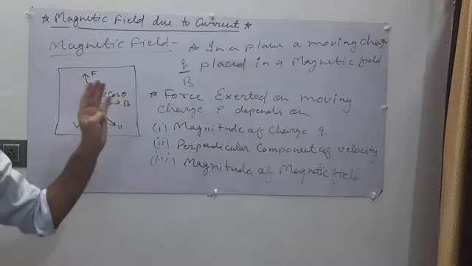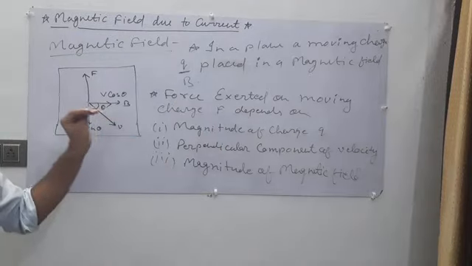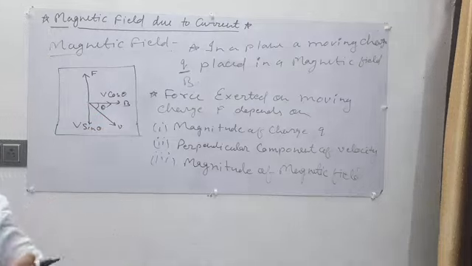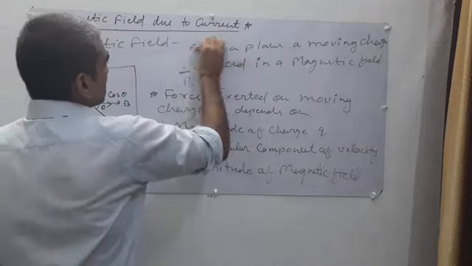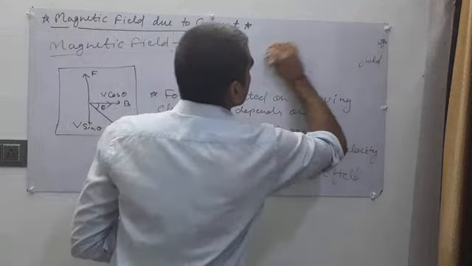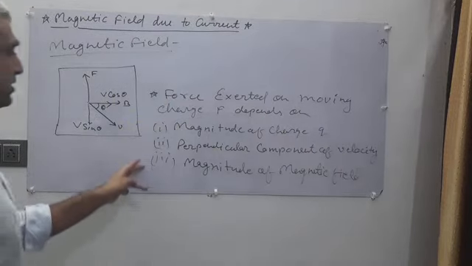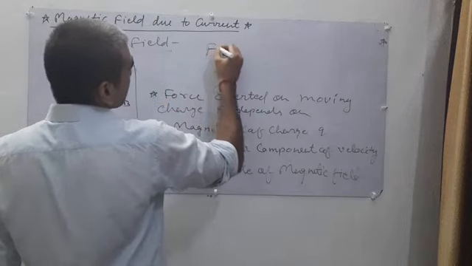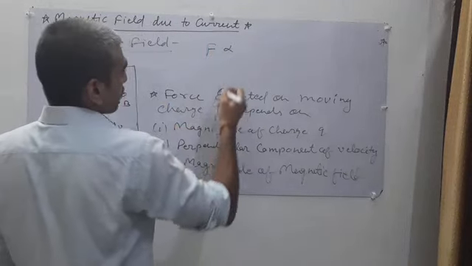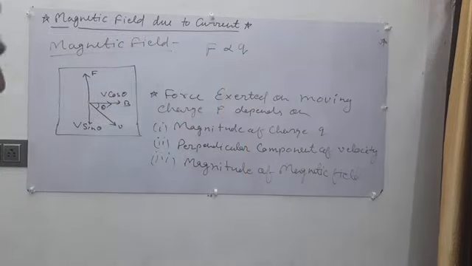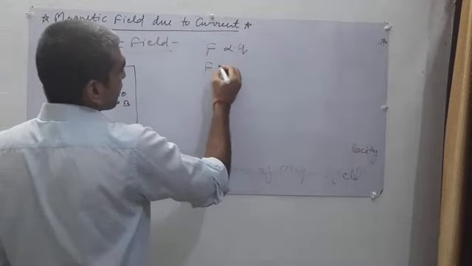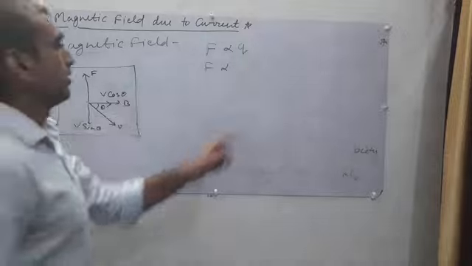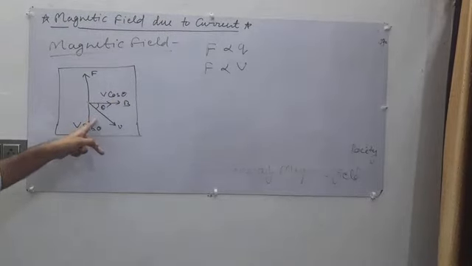And what is the force? The force exerted on the moving charge in a magnetic field B. If we denote these three things in a mathematical way, then F depends first of all on Q. F also depends on V sine theta, which is the perpendicular component of velocity.